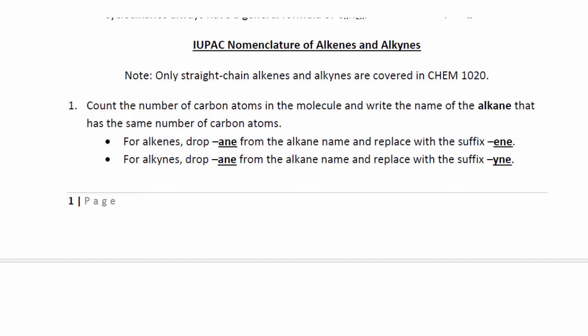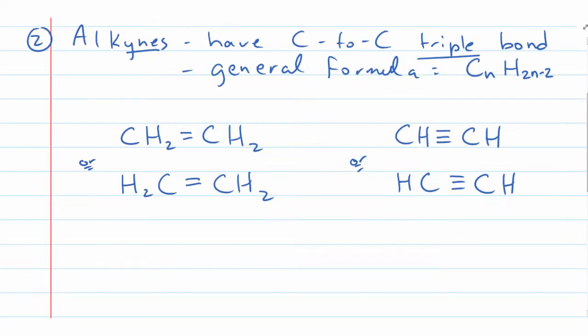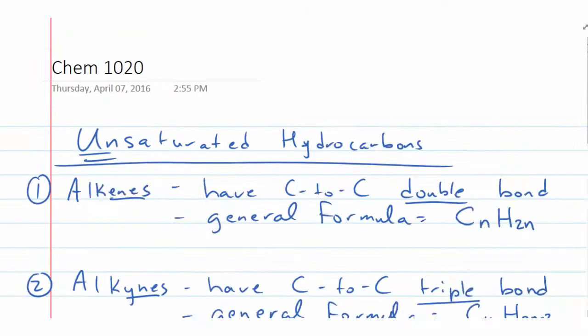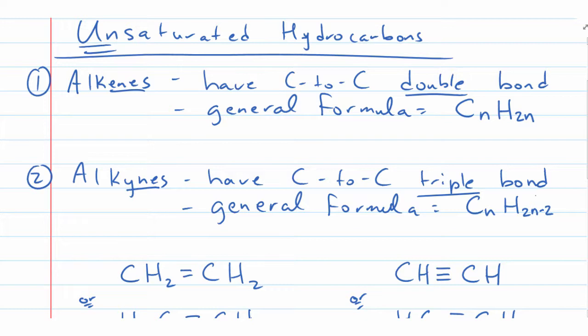And by straight chain, that means we're not going to worry about naming any branching, because the nomenclature of branched alkenes and alkynes gets to be way more complex. And that's why we have year-long courses in organic chemistry, because the naming gets to be much more complex. And furthermore, it's not just as simple as alkenes and alkynes. We can have such things as dienes and diynes, and trienes, triynes, and enynes, and there are all sorts of combinations of these things in there.